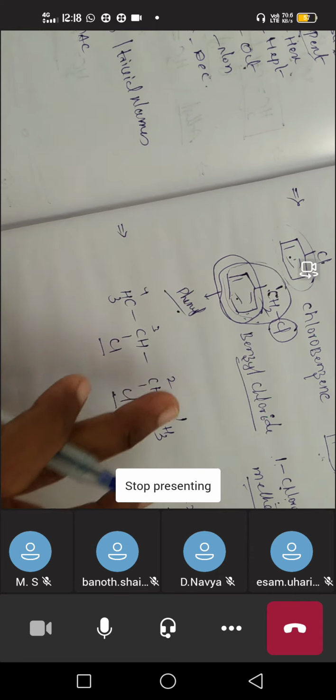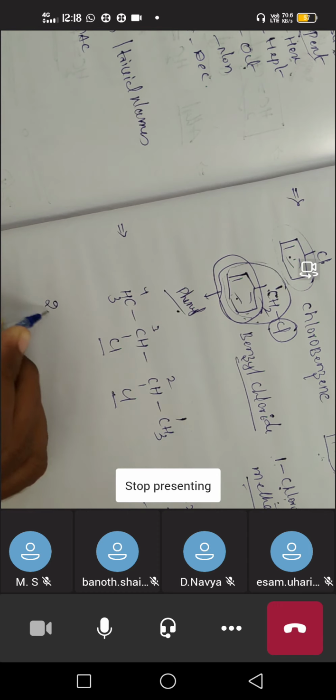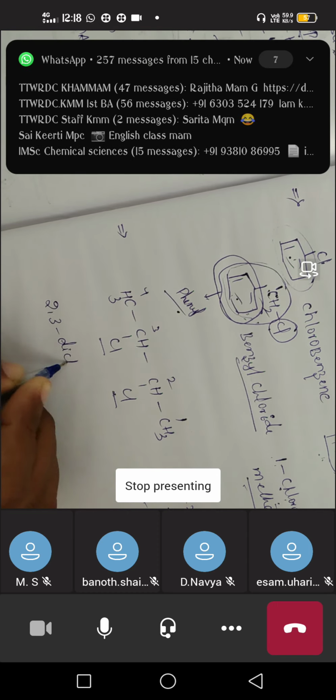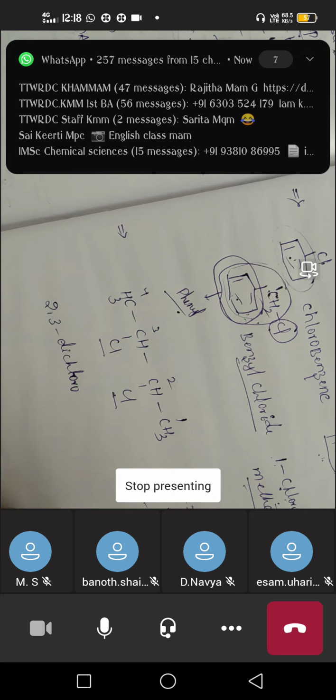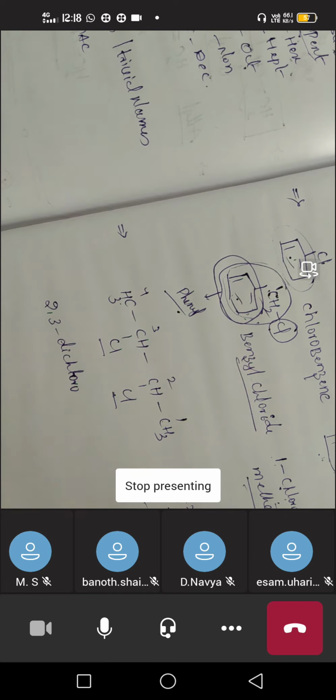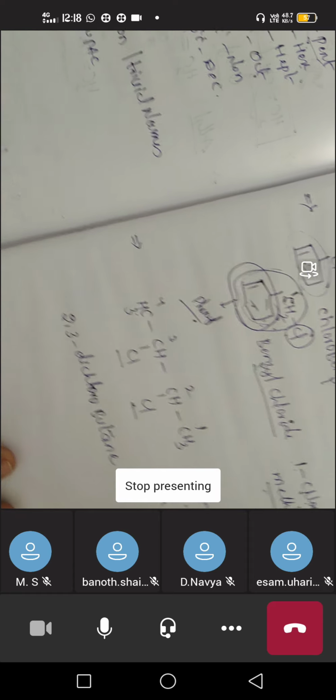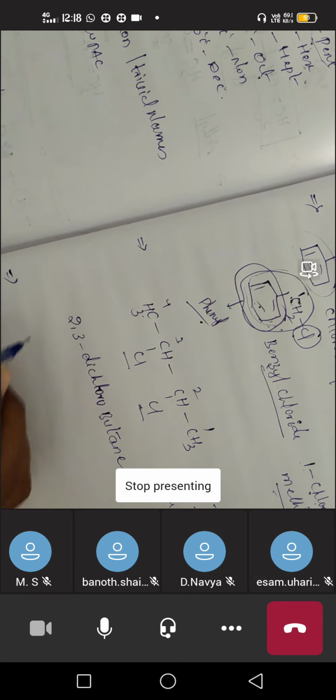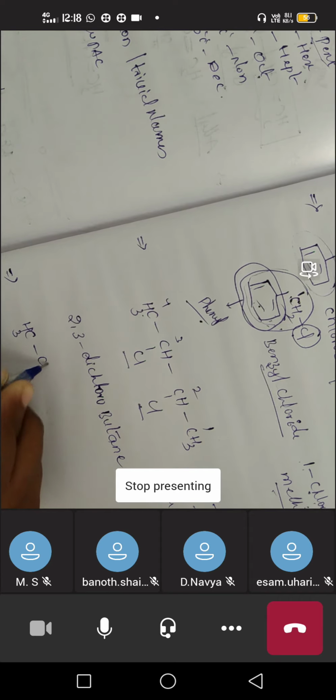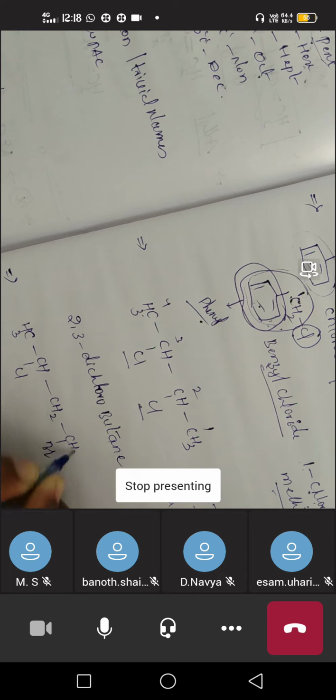Now we have 2 chlorines here. On which positions? On the second position and third position. We can call it 2,3-dichloro. Totally how many carbons are there? 4 carbons. But plus all are single bonds, ane. So the name of the compound will be 2,3-dichlorobutane. Here the two chlorines are the same, that means the two functional groups are the same. But they need not be the same, they may be different. So for example, CH3, CHCl, CHBr and CH3.